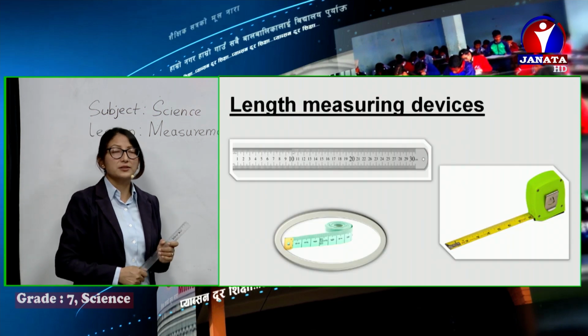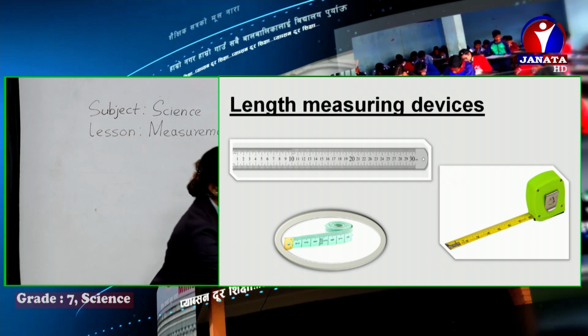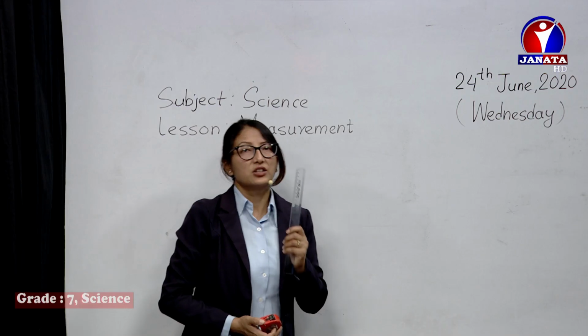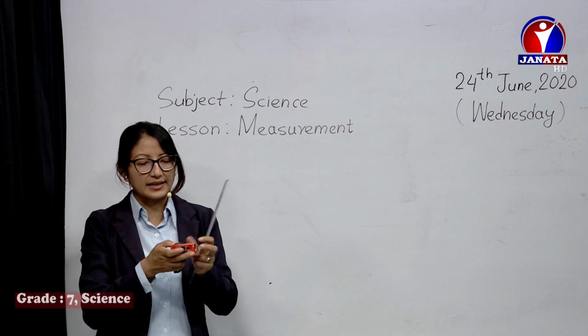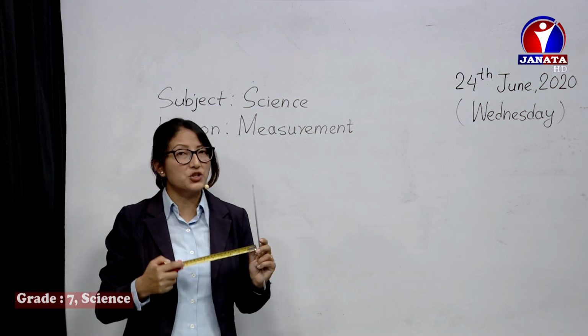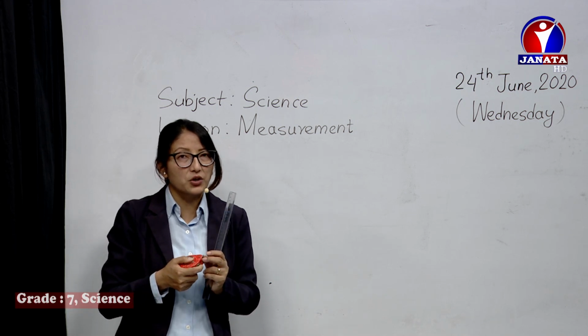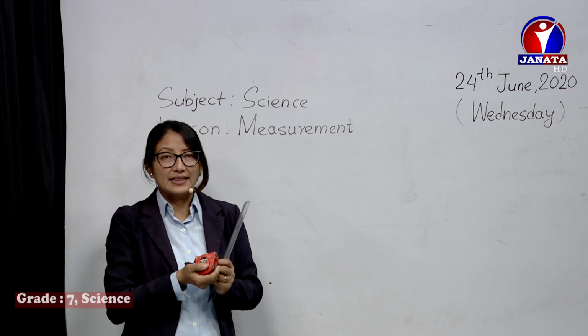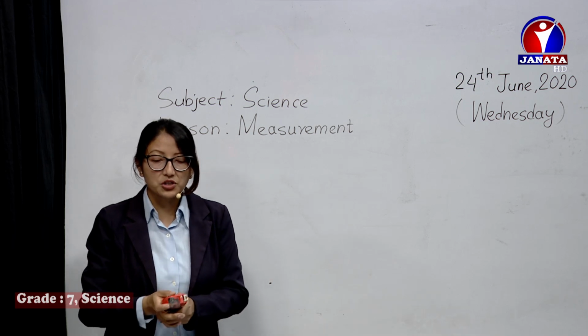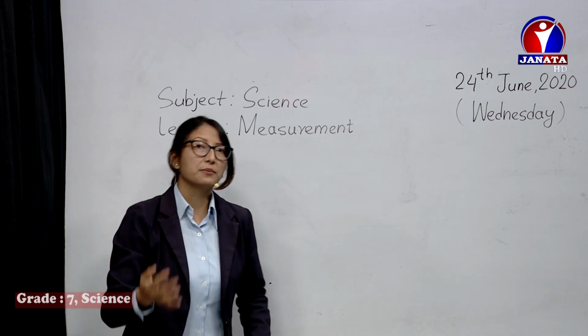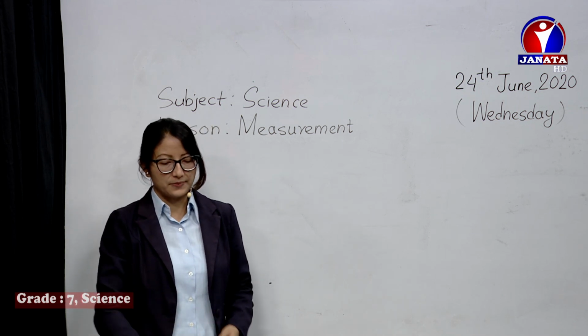A scale can be used, or if you have to measure longer distances, we can use a measuring tape like this. Today we are going to measure the lengths of some objects in our surroundings, and also learn how to convert them into suitable units.